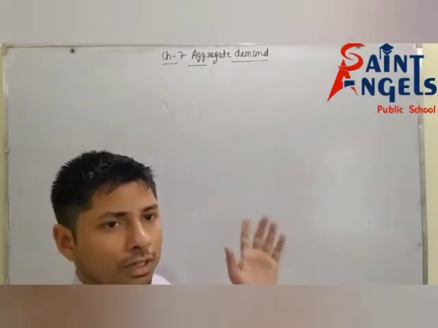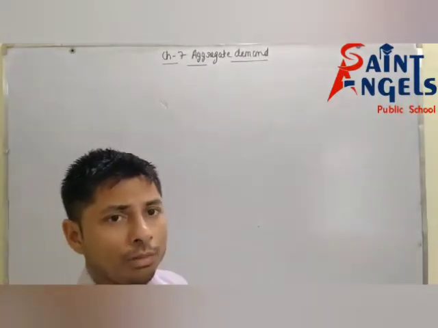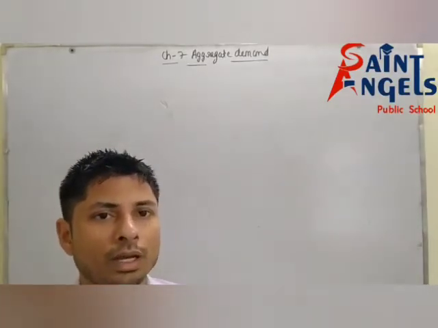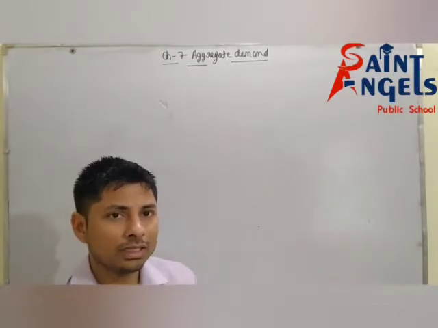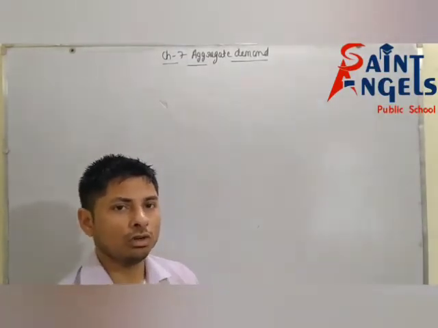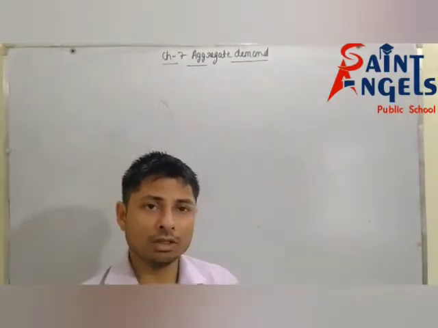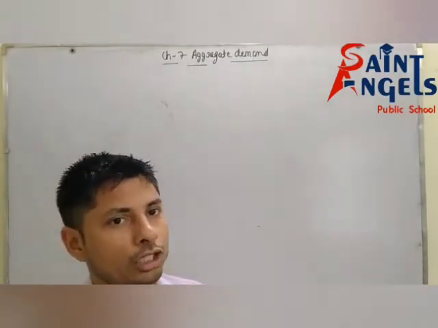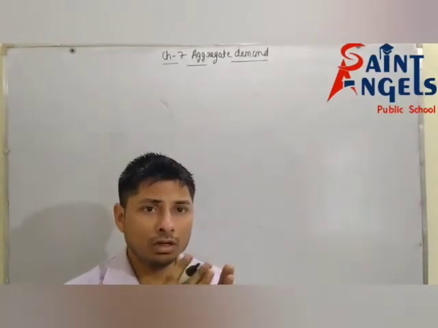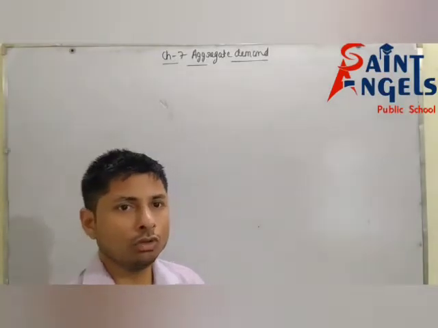So my dear students, today we will discuss chapter number 7, aggregate demand, which is from the macroeconomics book. In this video, we will discuss marginal propensity to consume. It is a part of consumption function, or you can say a part of propensity to consume, because consumption function is also known as propensity to consume. So today we are going to discuss the next part of propensity to consume.